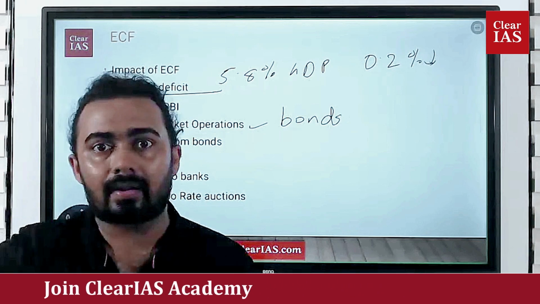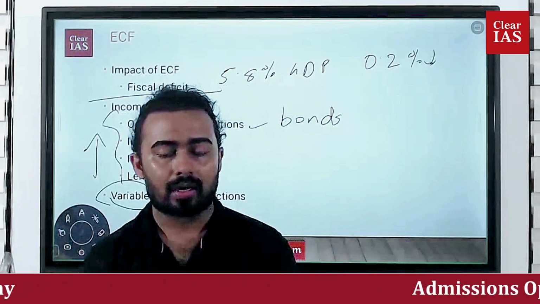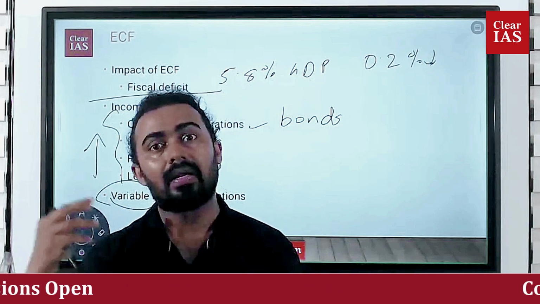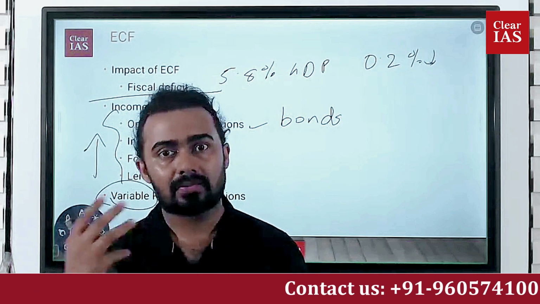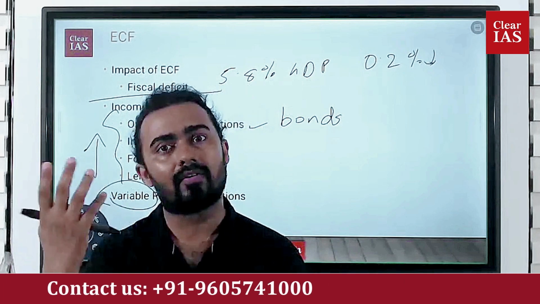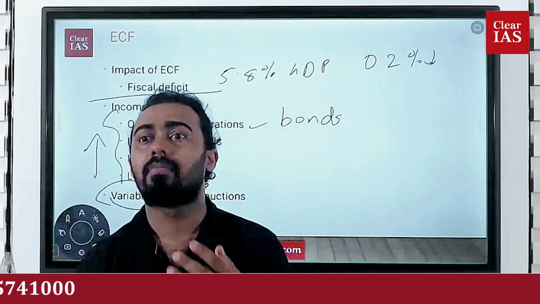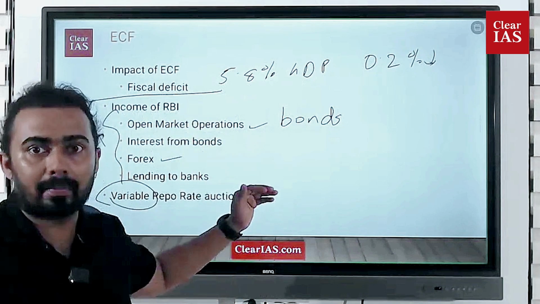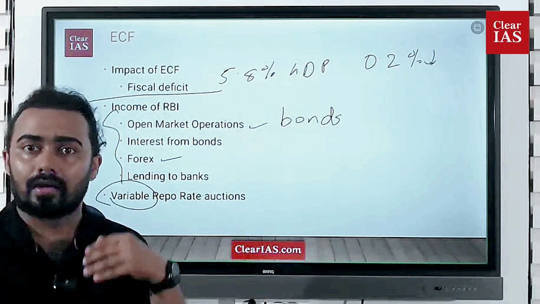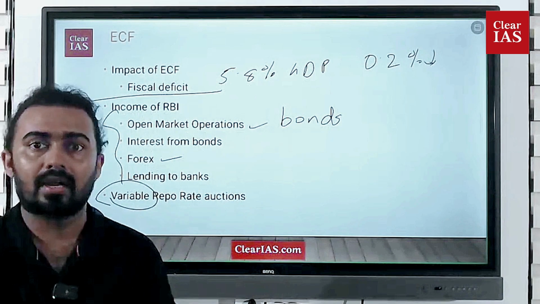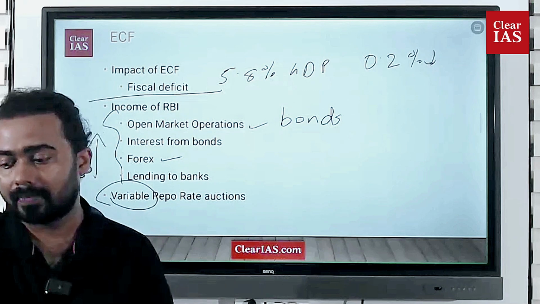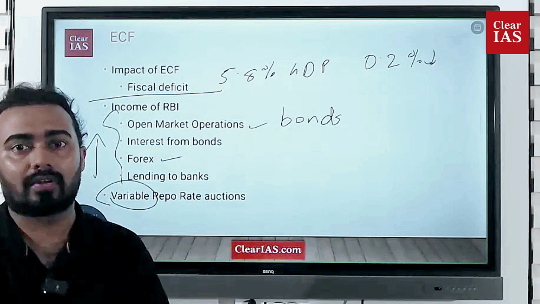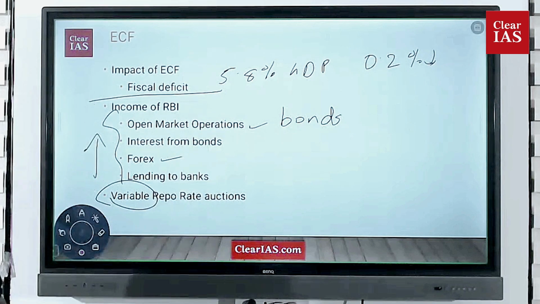For example, after buying a bond with a variable repo rate, a bank may give 1,000 rupees to the RBI in one month, but next month it is variable, not fixed. Next month the bank may give 1,500, and the month after it may give only 500. That kind of bond can also be issued by the Reserve Bank, and through these operations they are getting a high amount of income, and that part of income is sent to the government. That is the topic called the economic capital framework, under which section 47 of the RBI Act, all these things are happening.